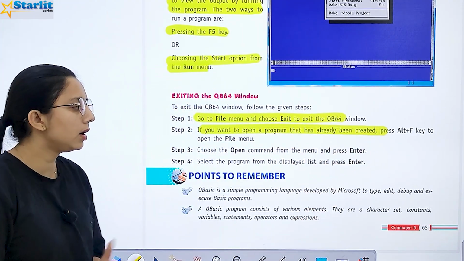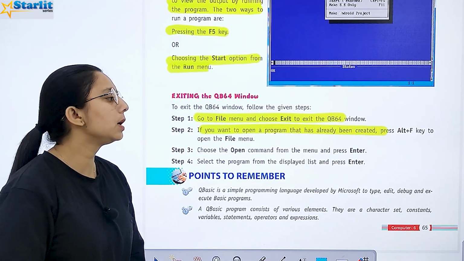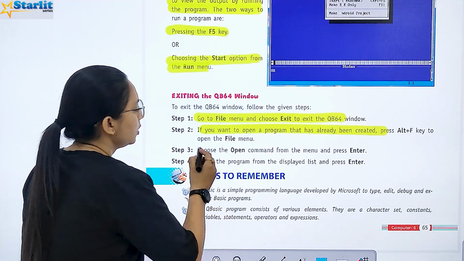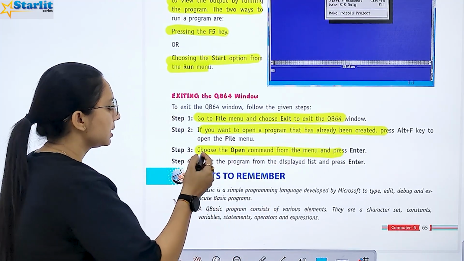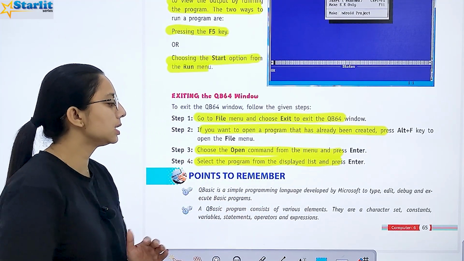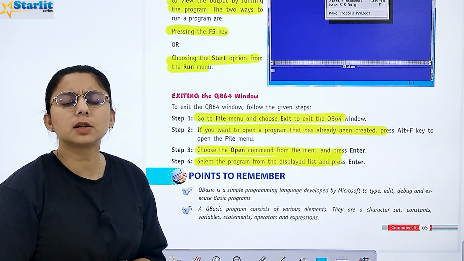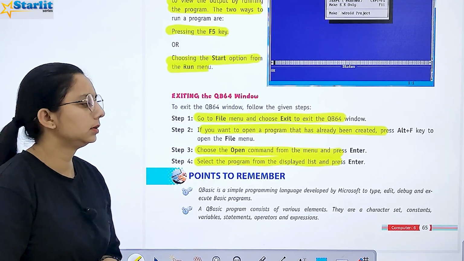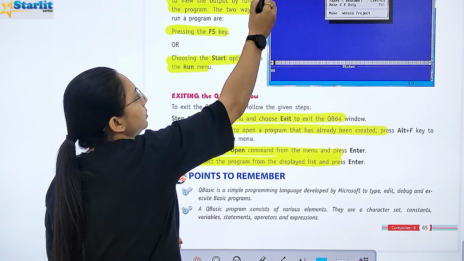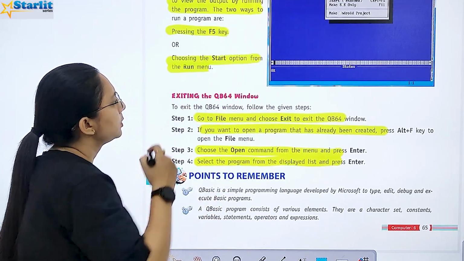If you want to open a program that has already been created, you will press Alt plus F. Choose the Open command from the menu and press Enter. Select the program from the displayed list and press Enter over there. What will you press? Press Enter. Now this is all about the chapter.